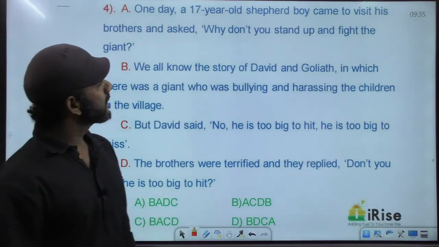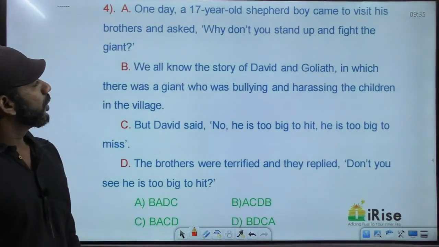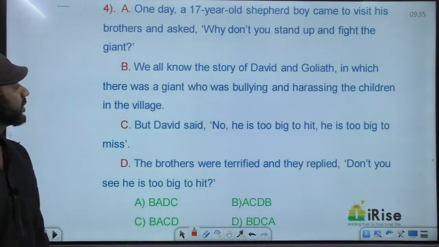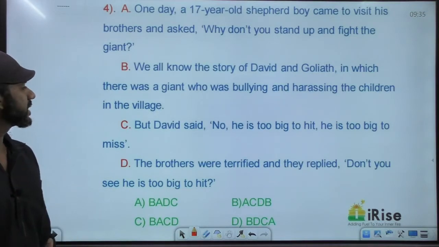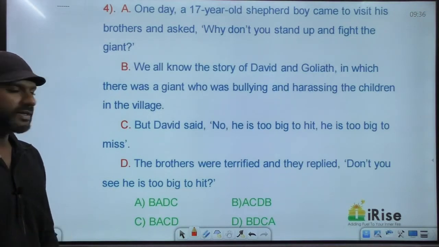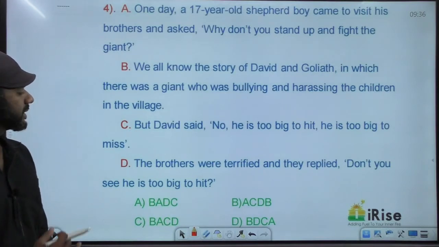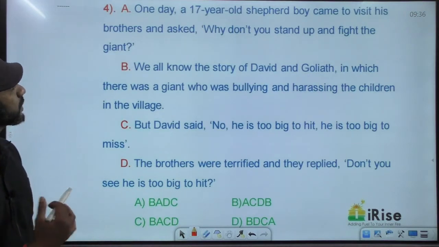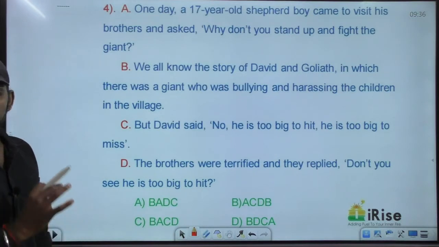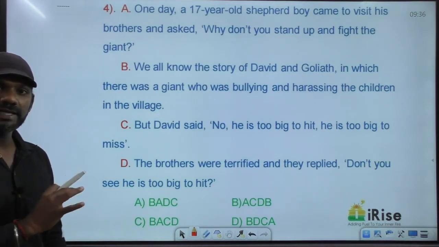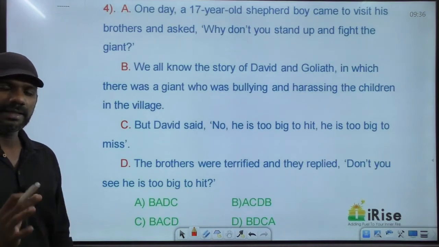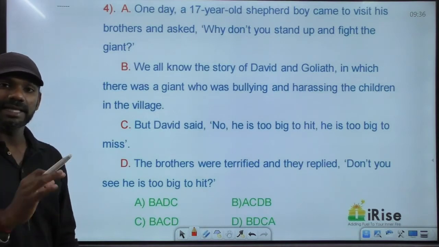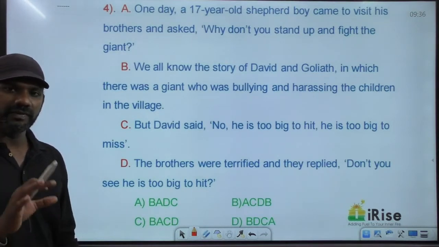One day, a 17-year-old boy came to visit his brothers and asked, "Why don't you stand up and fight the giant?" We all know the story of David and Goliath, in which there was a giant who was bullying and harassing the children in the village. But David said, "No, he's too big to hit, he's too big to miss." The brothers were terrified and they replied, "Don't you see he's too big to hit?" Now, in this passage, we have interrogative sentences. A question and the answer to the question must appear together. And if the answer to the question is not given among the sentences, the interrogative sentence must be the last sentence in the order. We have discussed 8 concepts.